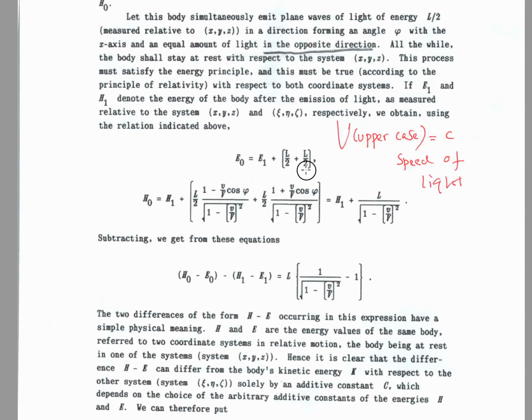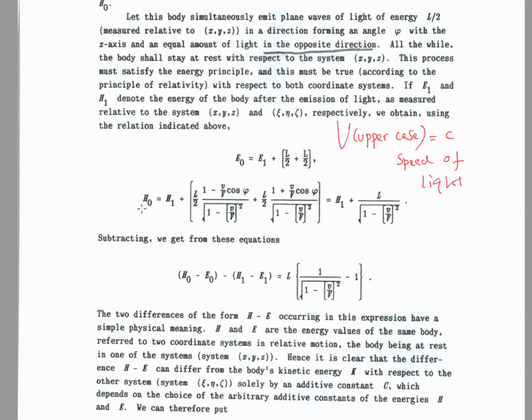So E1 plus this amount is what gets us to the initial state. It's like you had some money and then you spend some money, let's say you had $100. Now you have only 90, you spend 10. So 90 plus 10 equals 100. That's what it means. So the energy after radiation plus the energy that was sent out through radiation should equal E0. Okay.